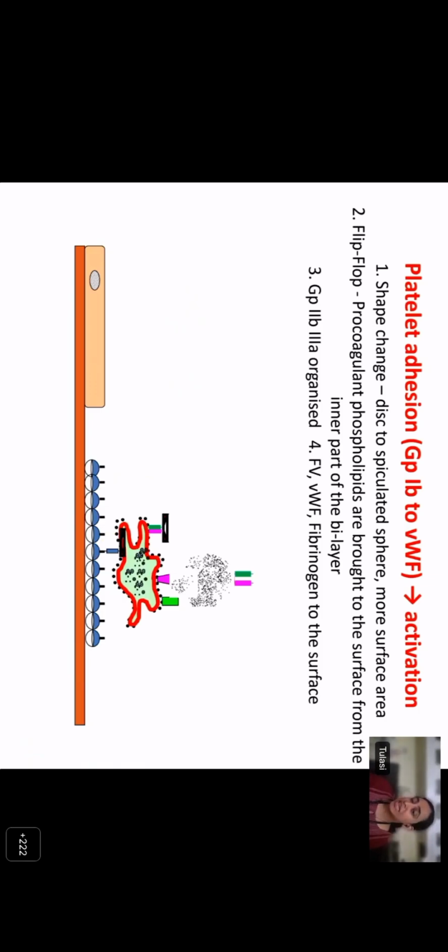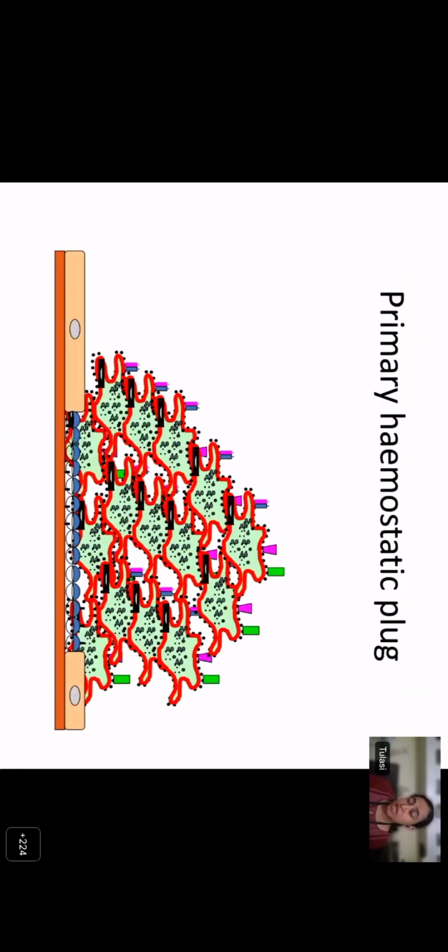When the 2b3a receptor gets activated, it brings two platelets together and forms platelet aggregation. So this process, by which the 2b3a receptor brings two platelets together with the help of fibrinogen as a ligand, is called platelet aggregation. Now this results in formation of the platelet plug, or the primary hemostatic plug. The primary hemostatic plug results from an interaction between the collagen, the von Willebrand factor, and the platelets, namely the glycoprotein 1b receptor of platelets and the glycoprotein 2b receptor of platelets, which is involved in platelet aggregation. Now, the platelet plug is a weak clot.